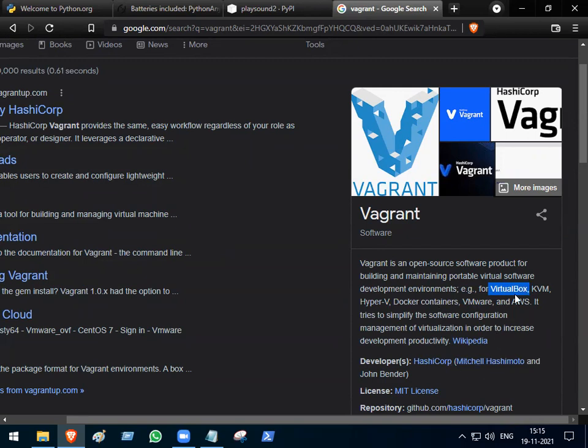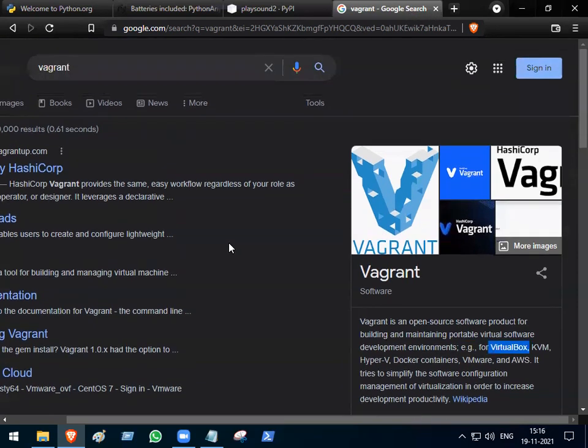But normally people install VirtualBox, then go to Chrome, download the Ubuntu file or whatever file, and do it manually. In the company, if you do it manually, they'll send you out. That's why they use Vagrant. At the end of the topic, if you want, I'll tell you about it.